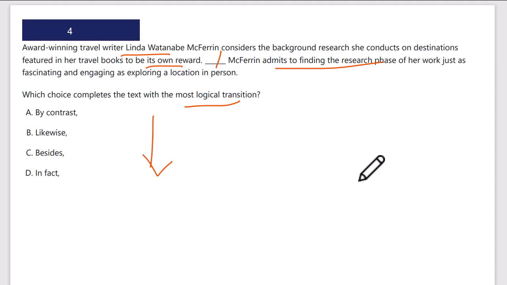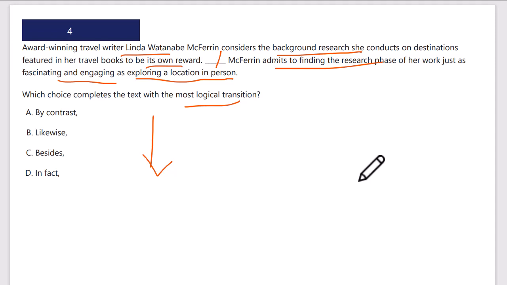So the background research, not the result, but the background research is the cool part. McFerrin admits to finding the research phase of her work just as fascinating and engaging as exploring a location in person. So this is in agreement. This is not an example per se, but she considers the background research cool, its own reward, and she admits finding the research phase of her work as engaging or fascinating.